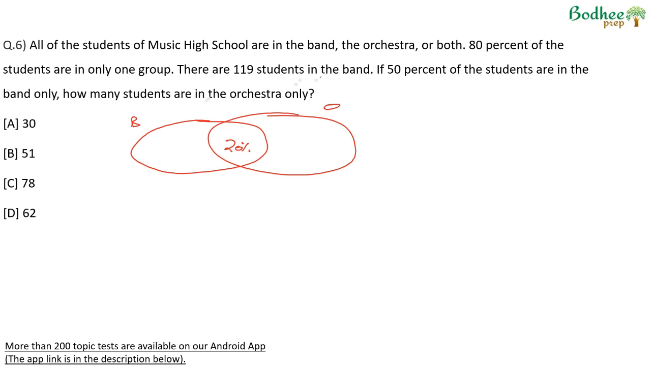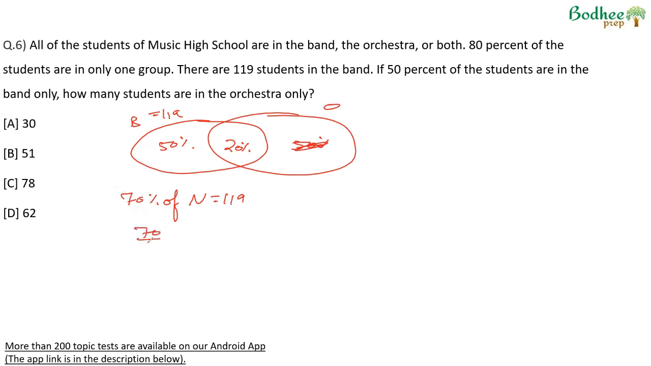There are 119 students in the band. 50% of students are in the band only. And therefore, we can say the number of students in the band is 70%, 50 plus 20. 70% of the number of students is 119.